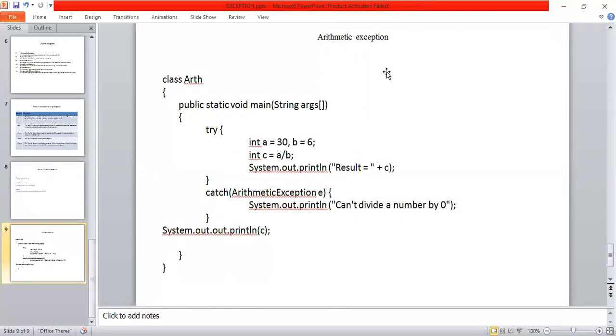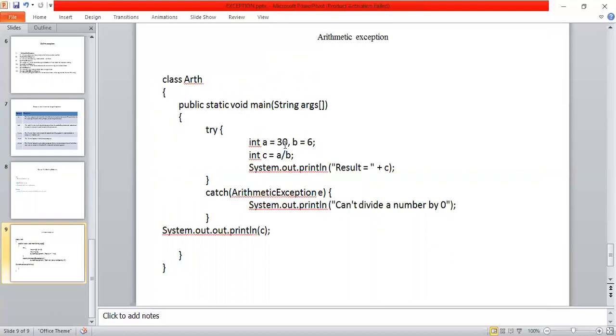Here I explain one example using this arithmetic exception. Class, my class name, public static void main string args, begin try begin. Here observe the statement: int a is equal to 30, the a value is 30 and the b value is 6. Int c is equal to a by b.